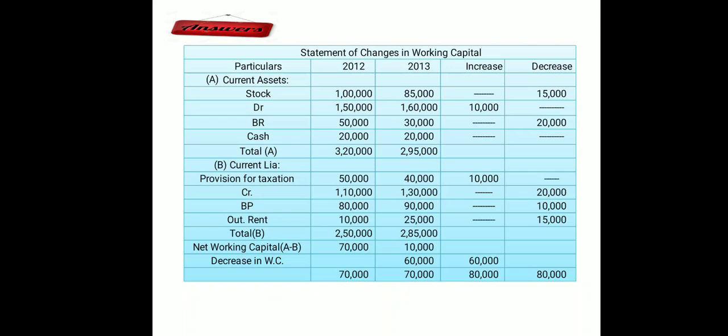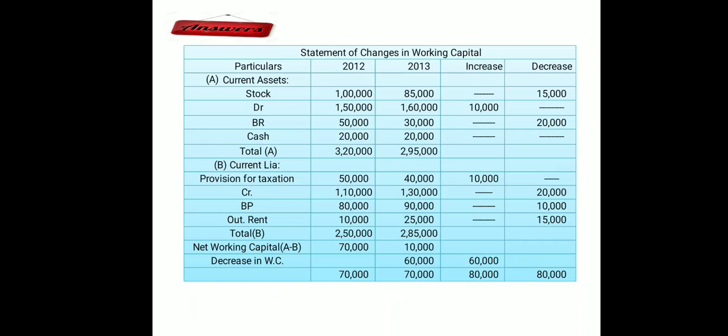So here I am repeating from the starting. Provision for tax I have treated as a current liability, so it is taken in your statement of changes in working capital. And always remember, whatever item appears in your statement of changes in working capital, nowhere in the further steps will those items or related things appear. Now, provision for tax 2012 value is 50,000, 2013 value is 40,000. That means it is decreasing, and a decrease in a current liability is an increase in working capital.